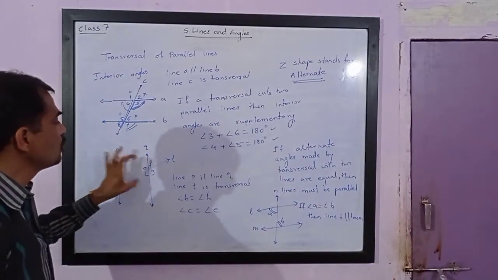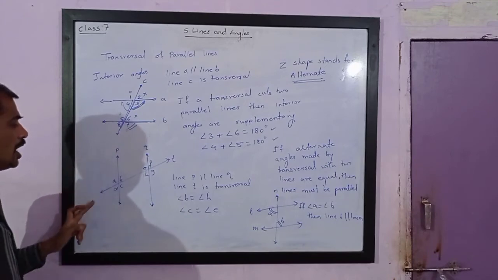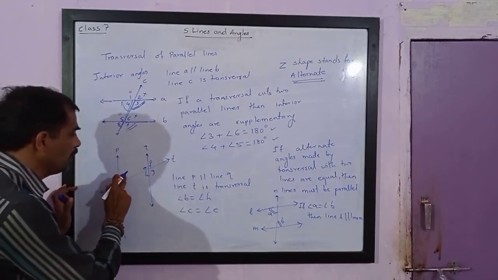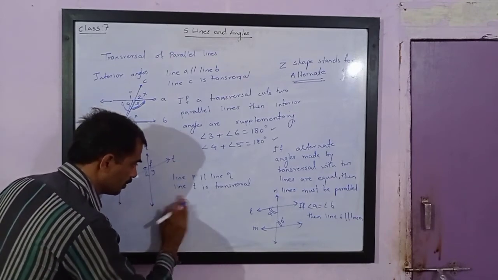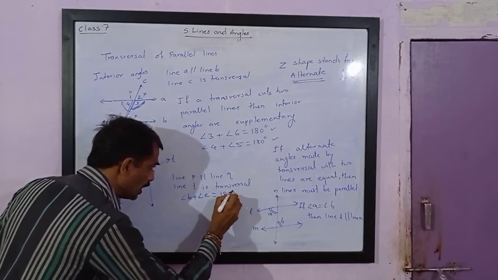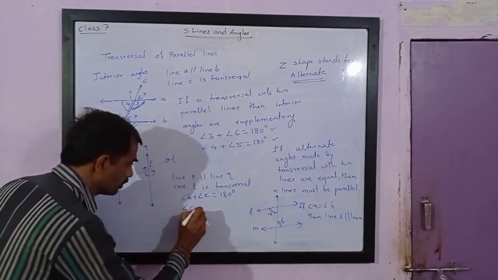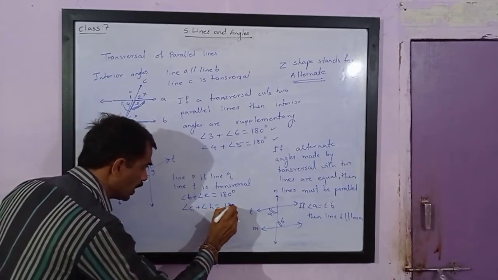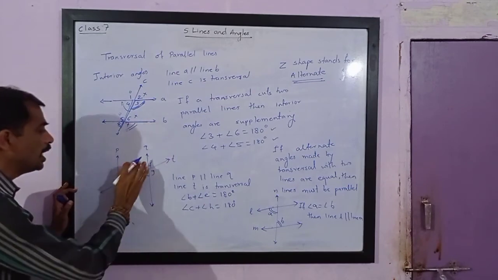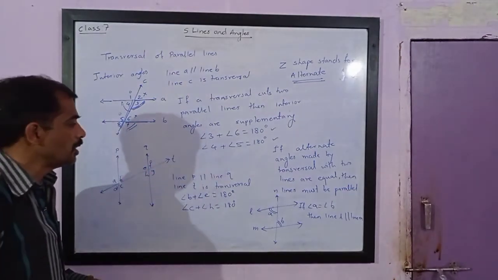Now see, in this figure, if we are given that line P is parallel to line Q and line T is a transversal, then I can say that angle B plus angle E is equal to 180 degrees. Also I can say angle C plus angle H is equal to 180 degrees. It means interior angles formed by parallel lines and a transversal are always supplementary.